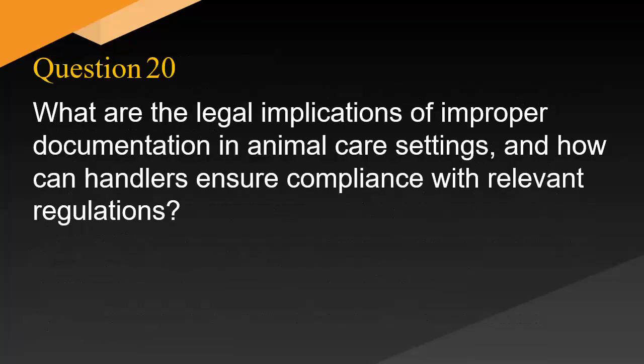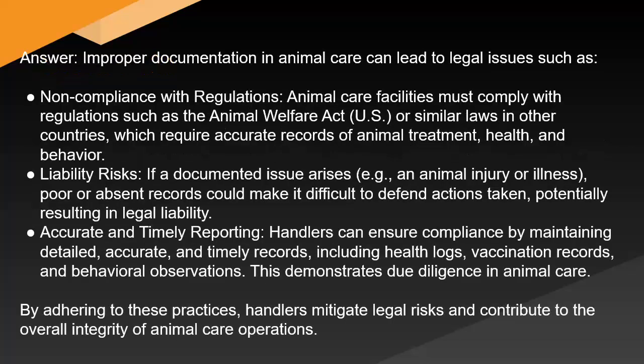What are the legal implications of improper documentation in animal care settings, and how can handlers ensure compliance with relevant regulations? Answer: improper documentation in animal care can lead to legal issues such as non-compliance with regulations. Animal care facilities must comply with regulations such as the Animal Welfare Act (US) or similar laws in other countries, which require accurate records of animal treatment, health, and behavior. Liability risks: if a documented issue arises, e.g., an animal injury or illness, poor or absent records could make it difficult to defend actions taken, potentially resulting in legal liability.